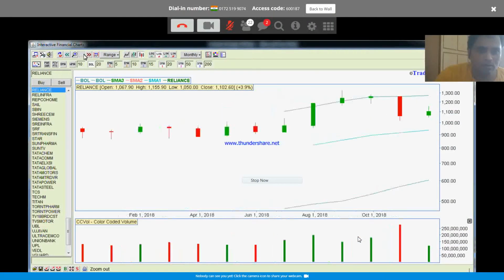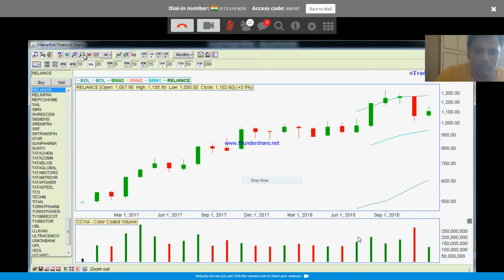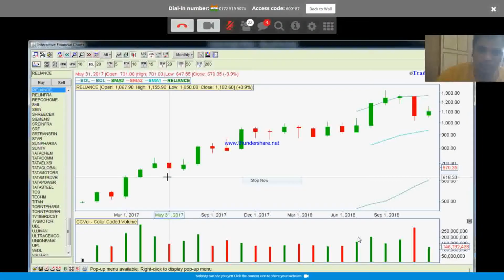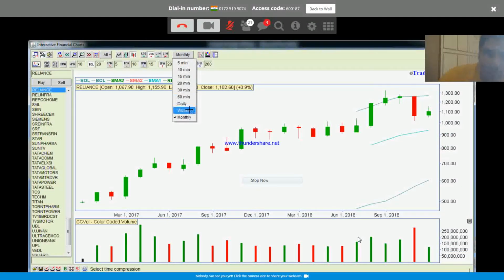The software I'm using probably gives only two years of data, but on another one you can see pretty much 10, 15, 20 years, right? By looking at this, you can figure out where the price was over the years, how it has been moving. So initially we look at the monthly chart, then zoom in a little bit more.